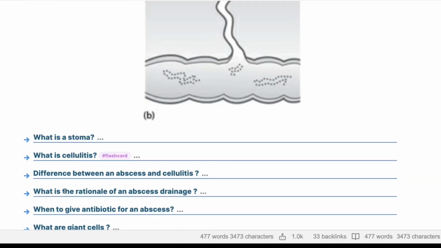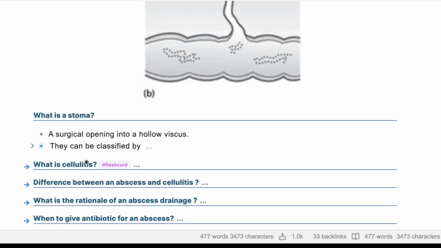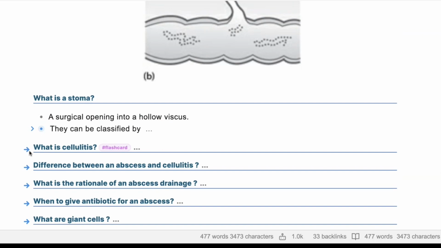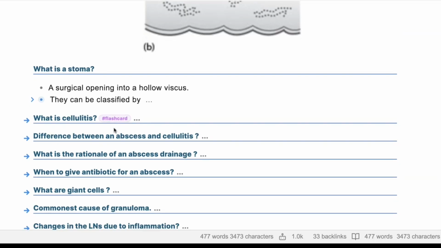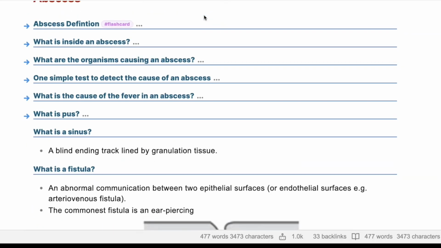What is a stoma? Stoma is an artificially made opening of a hollow organ. Okay. Excellent. What is cellulitis? Cellulitis is a superficially spreading infection and inflammation of the skin and the subcutaneous tissues. 100%. Yeah, well done. Those are the 4 definitions that you can confuse.